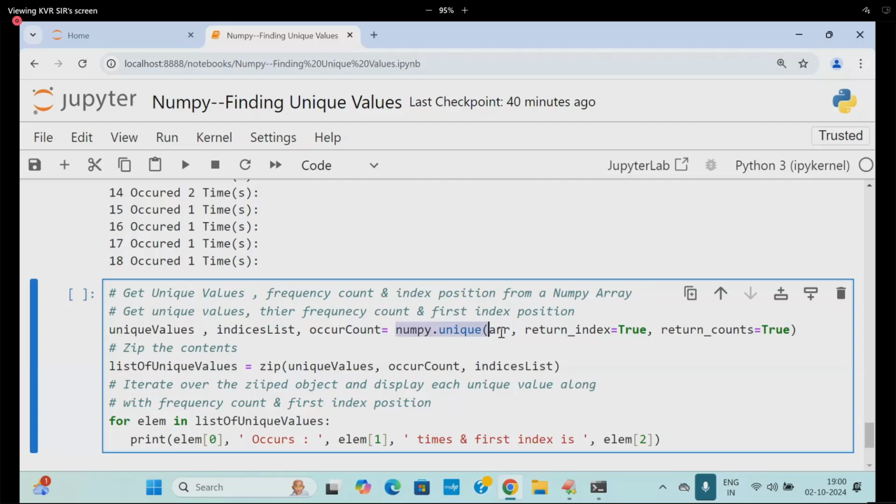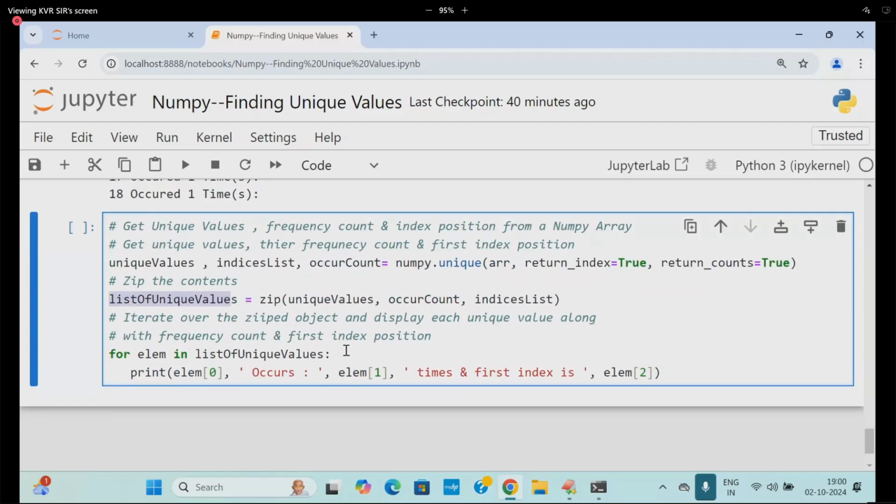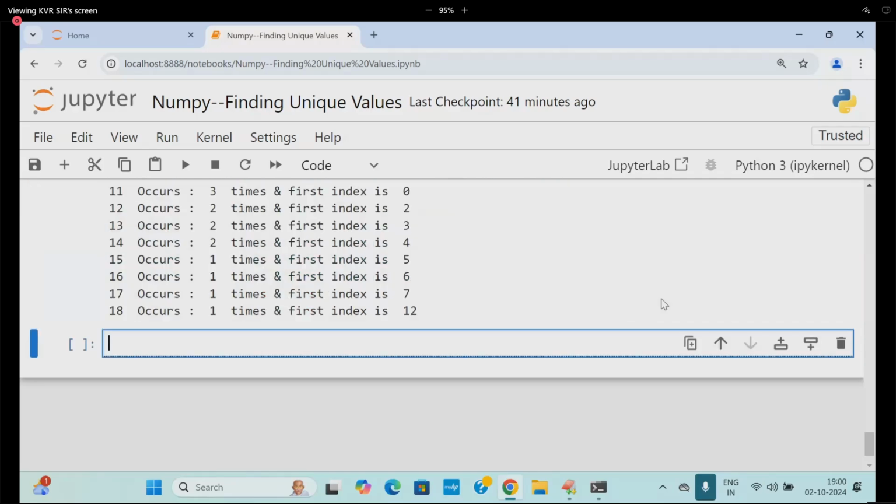So numpy.unique of arr, I'm explaining that it returns three things. So here I'm getting a list of values. If you want to take it, element you can take, index you can take. Element, comma, index, comma, and frequency you can write. Index I can write, element you can write, because you already understood, and frequency you can write. Three things I am going to get here.